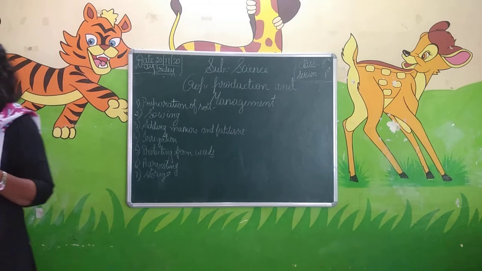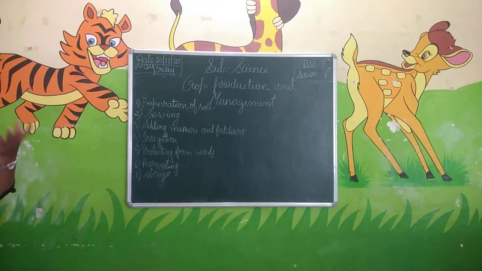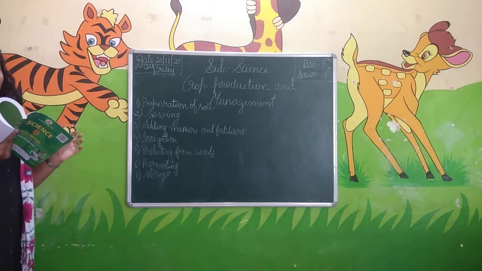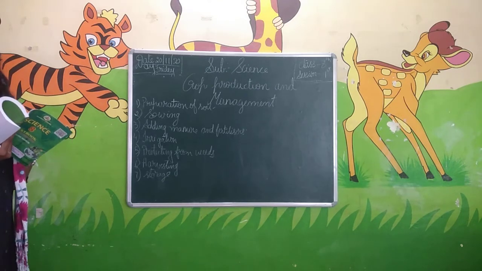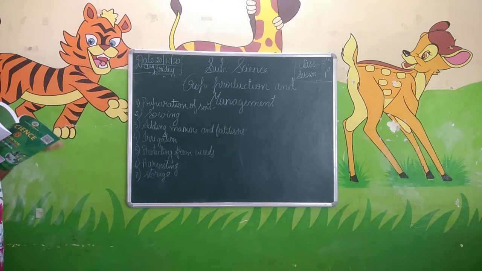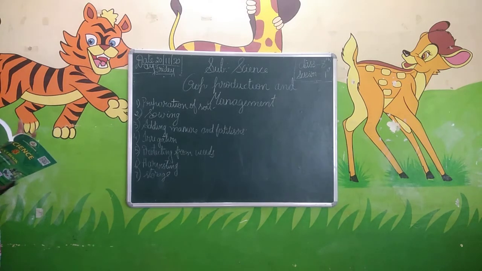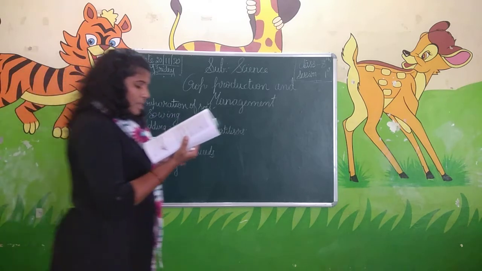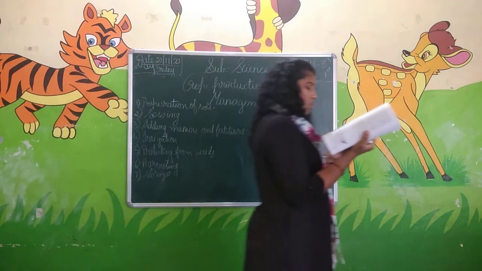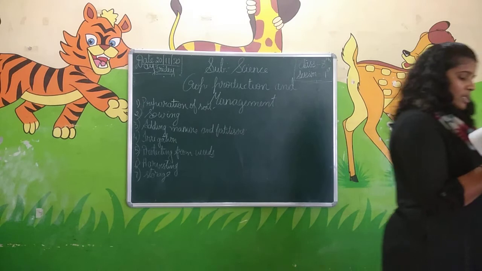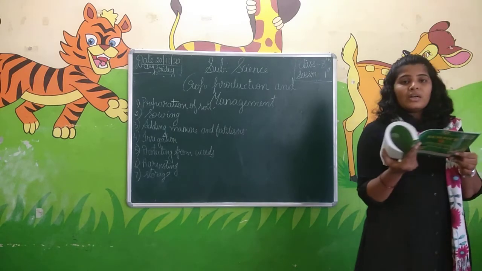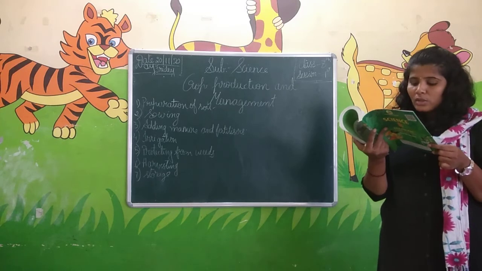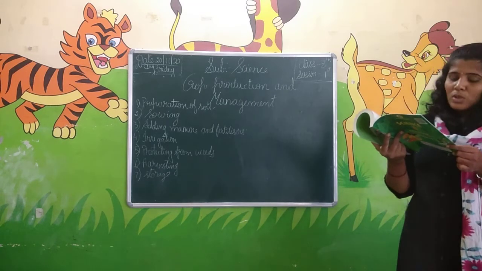When these microbes and worms decay, they turn into humus, which is very useful to the farmers. We have to loosen the soil because only when we loosen the soil will all these activities occur. You have learned in the previous classes that soil contains minerals, water, air, and some living organisms.